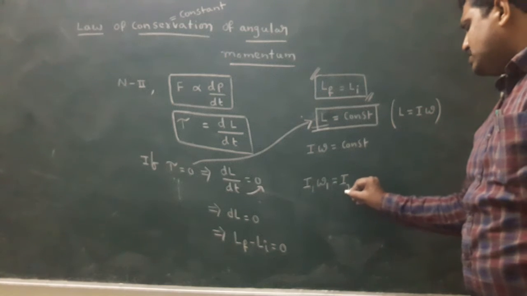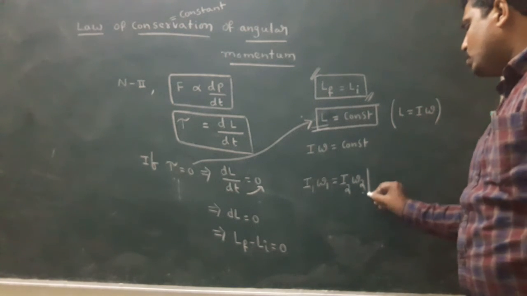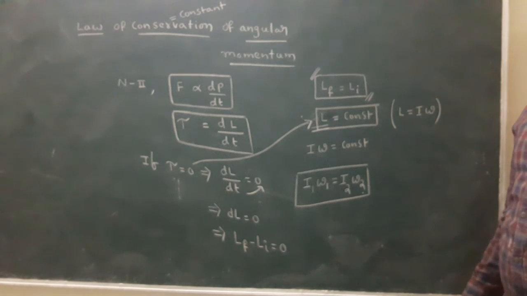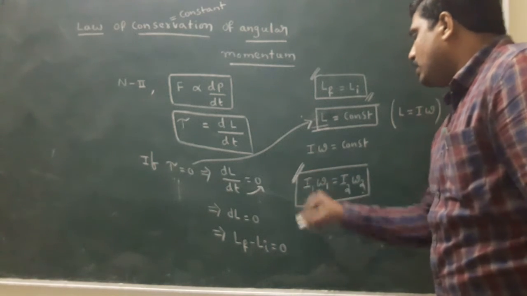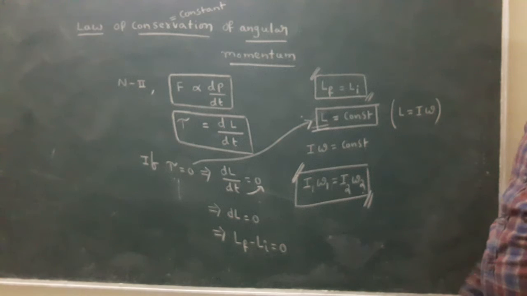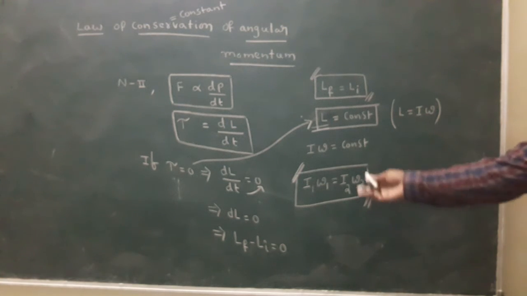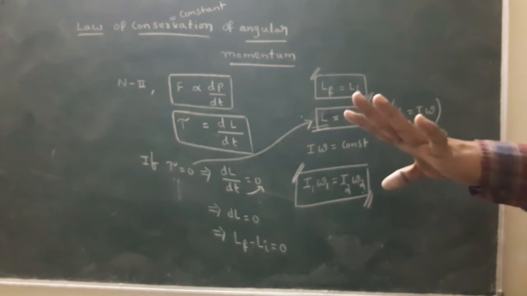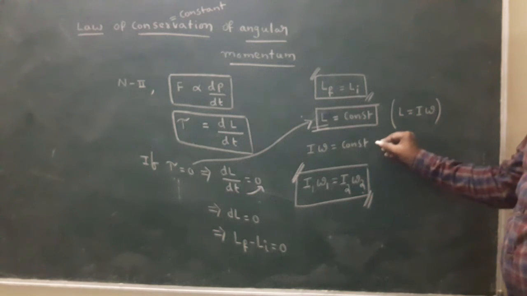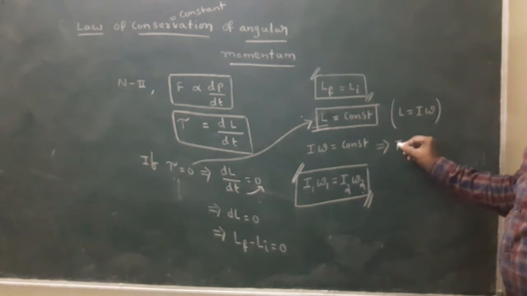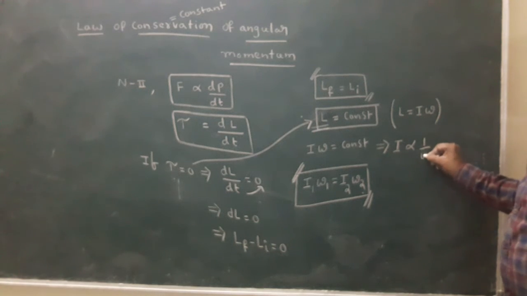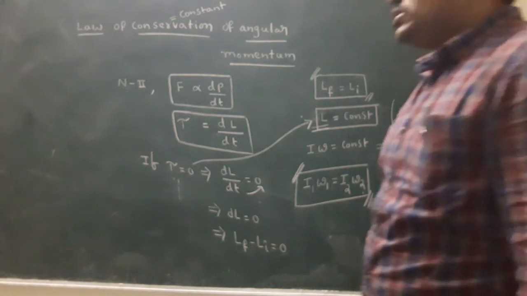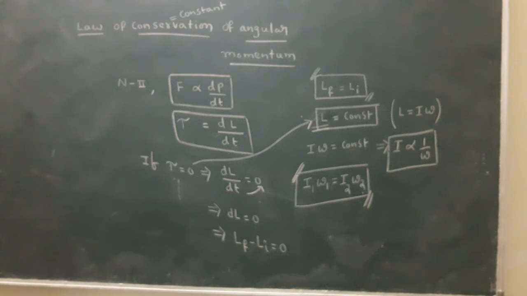We write it as I1 omega 1 equals I2 omega 2. This is applicable when the external torque on the body is 0. I omega constant means I is inversely proportional to omega. This is called the law of conservation of angular momentum.